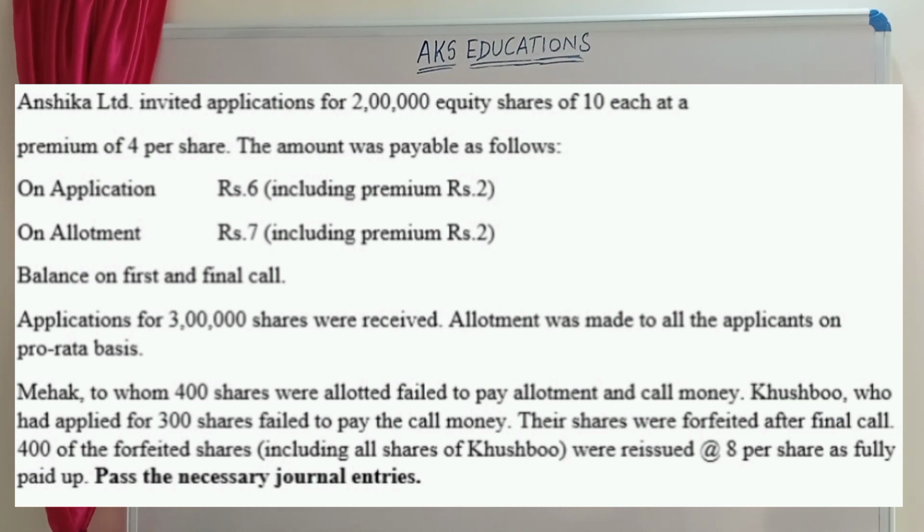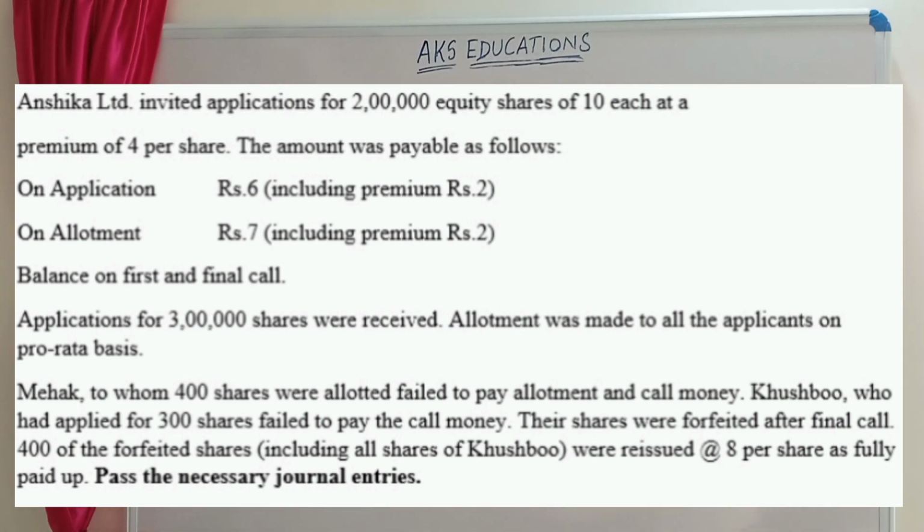Mehak, to whom 400 shares were allotted, failed to pay the call allotment and call money. Khushbu, who had applied for 300 shares, failed to pay the call money. Their shares were forfeited after final call. 400 of the forfeited shares, including all shares of Khushbu, were reissued.